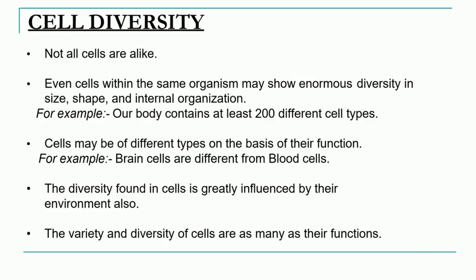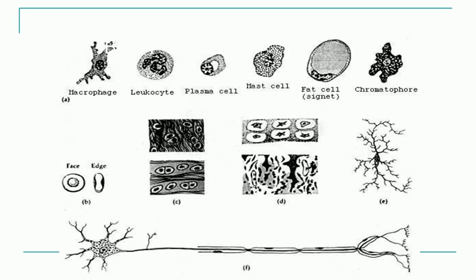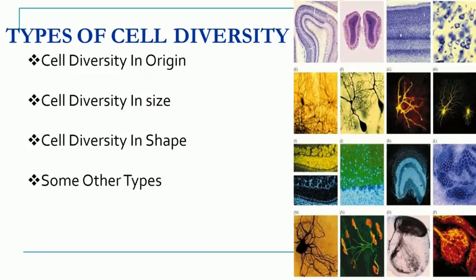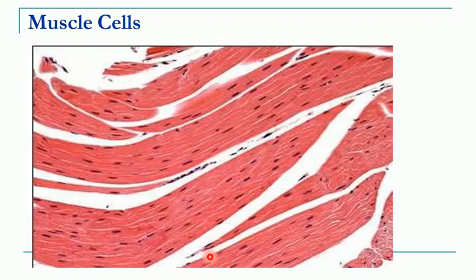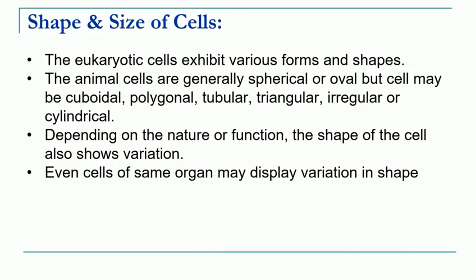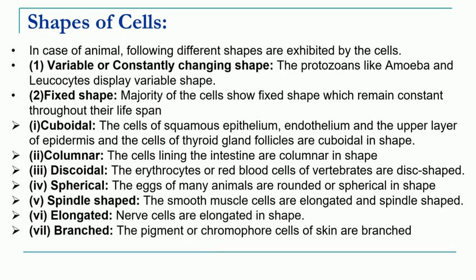We have also seen that not all cells are alike because cells have different functions, so accordingly their shape and structure will be different. We have seen some examples with pictures. And then finally we studied the different shapes and sizes of the cell: variable shaped cells or fixed shaped cells.